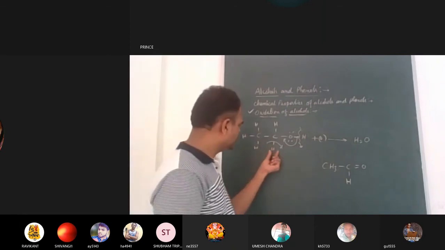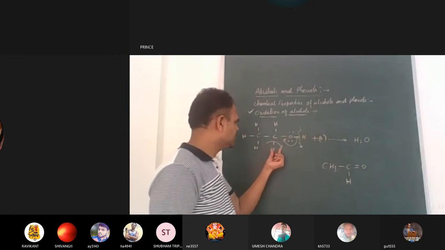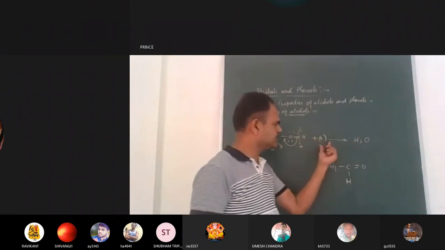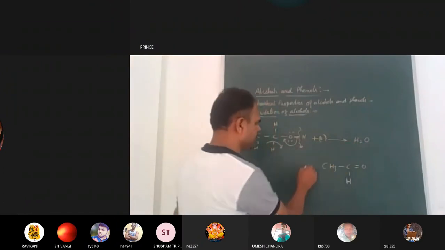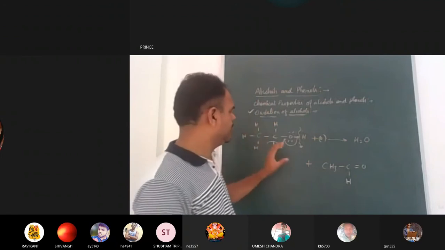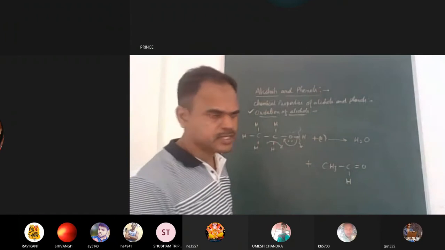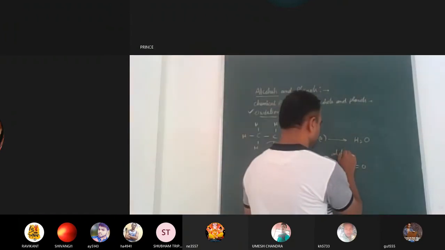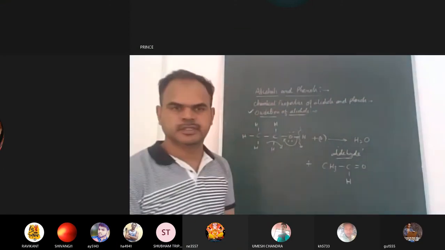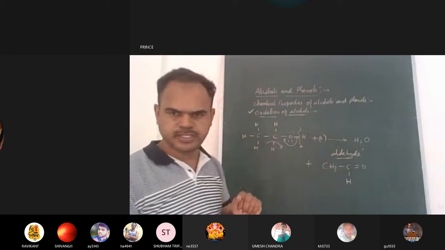See, what we do is remove one hydrogen, and then remove a second hydrogen. Both of these hydrogens will combine with the nascent oxygen to form water. Apart from this, the leftover residue will be formed. What is the compound? Aldehyde is produced or not? So aldehyde is prepared. So if the alcohol undergoes oxidation, then aldehyde is produced.